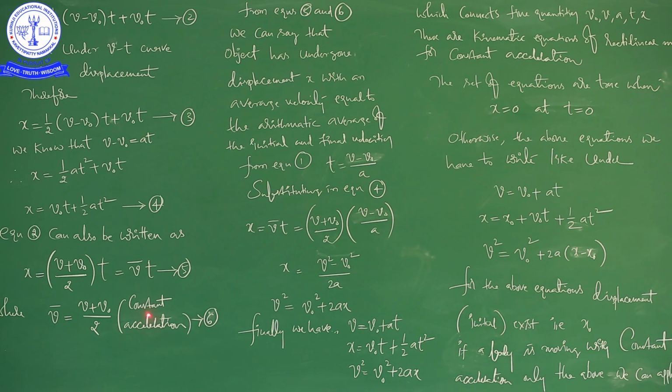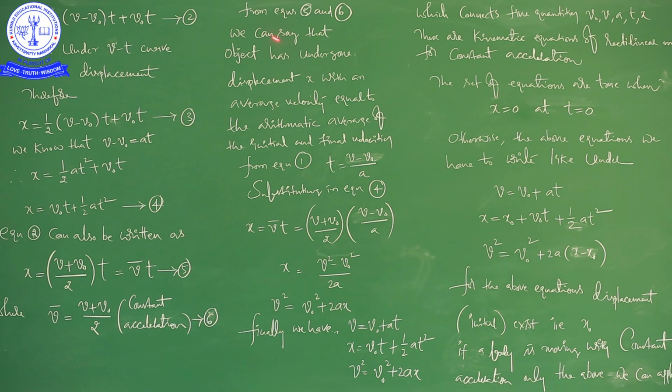So here again I wrote, in the bracket, constant acceleration. It is equation number 6 according to our class from starting onwards, where v bar is equal to (v plus v naught) by 2 when a body is moving with constant acceleration.